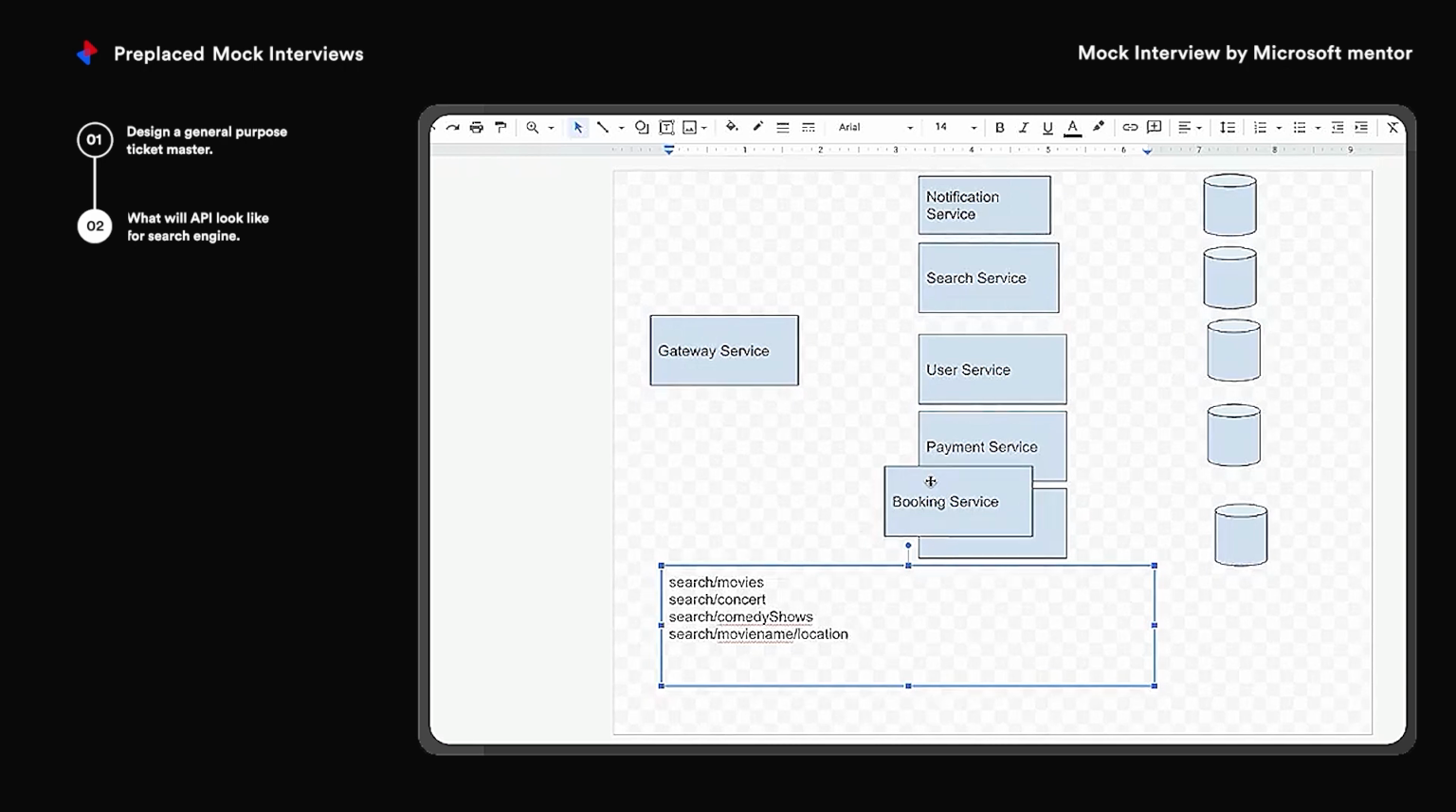Okay. So what kind of API will this be? Will it be a RESTful API? Yeah, it will be RESTful kind of thing. And RESTful APIs have a method type, right? So what will be the method type? It will be GET.